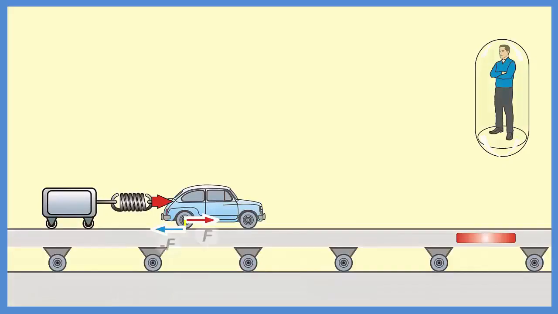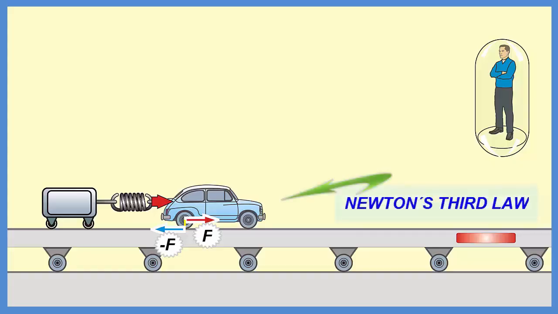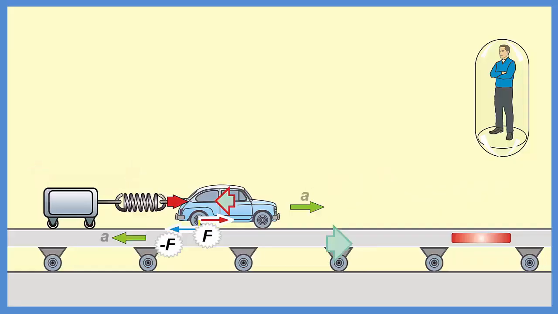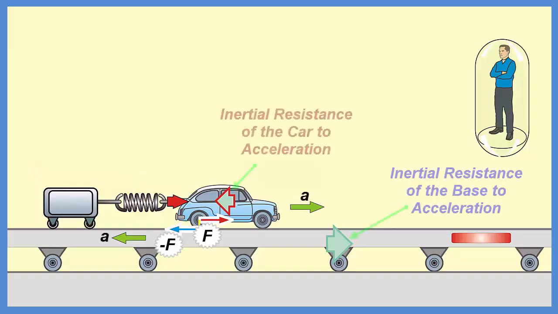A car and a support wheel base are acted upon by equal and opposite driving forces, applied by the driving wheels of the car. Now, the car is connected to a wheeled box, by an unstretched spring. When the car and the wheeled base accelerate, they manifest resistance to acceleration, as required by the first law of motion. The spring starts to be stretched by the driving force.